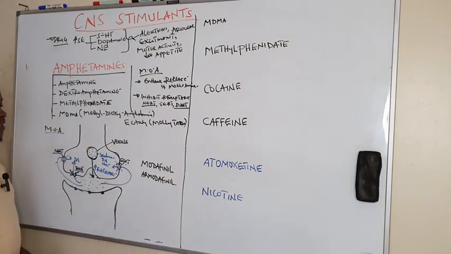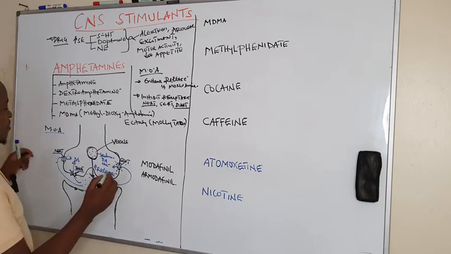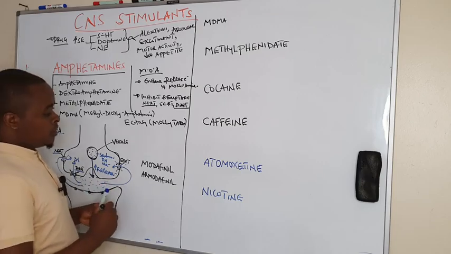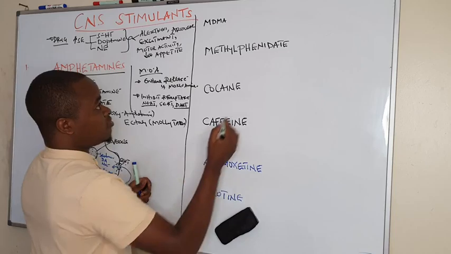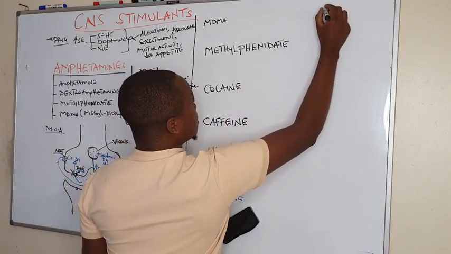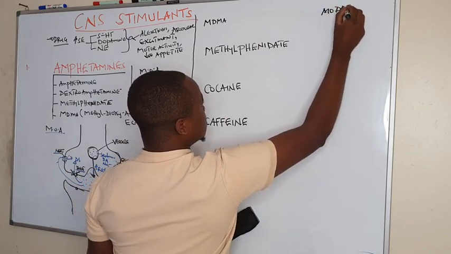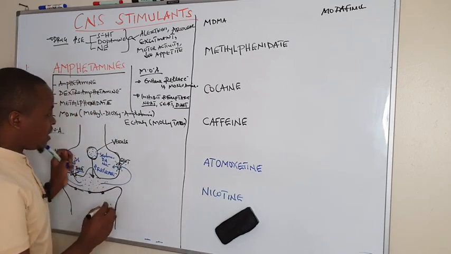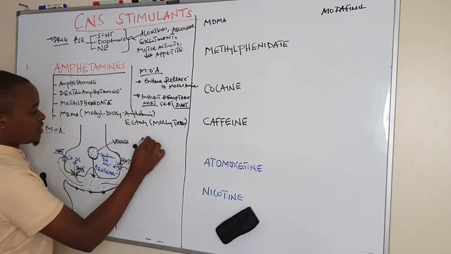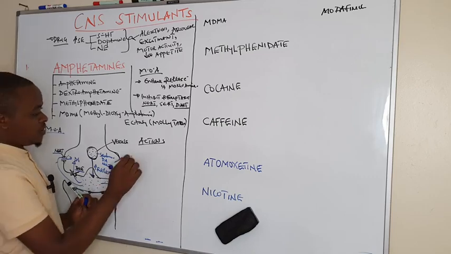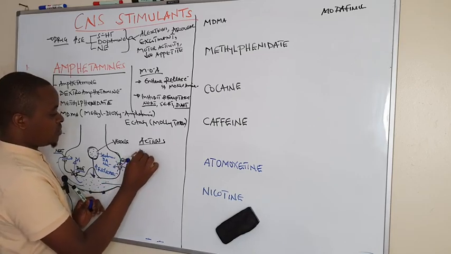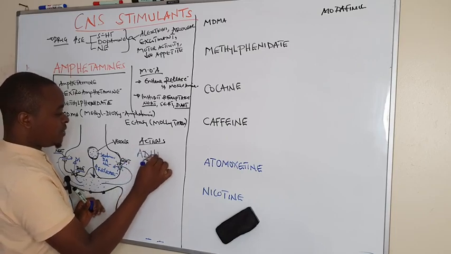That is amphetamines. We are going to see one by one where they are applied, but majorly these amphetamines are used in treatment of attention deficit hyperactivity disorder.